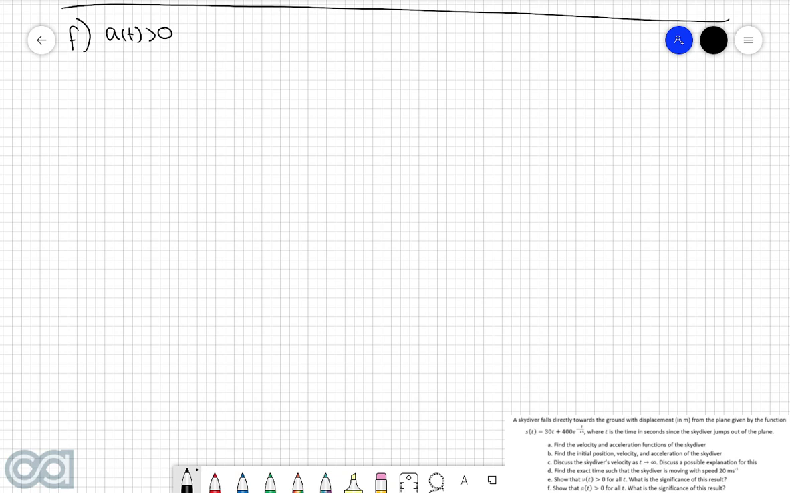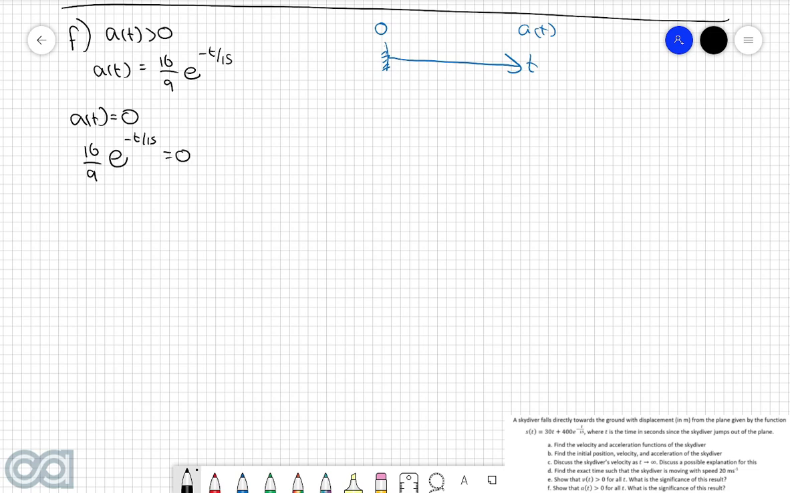If you recall from our answer from part A, our acceleration function that we found was 16 over 9, e to the power of negative t over 15. If we construct an empty sign diagram from here, we have t being greater than or equal to 0, and this is for our acceleration function. First of all, we set the acceleration function equal to 0 and solve for what values of t satisfy that. So if a of t is equal to 0, then 16 over 9, e to the power of negative t over 15 is equal to 0.